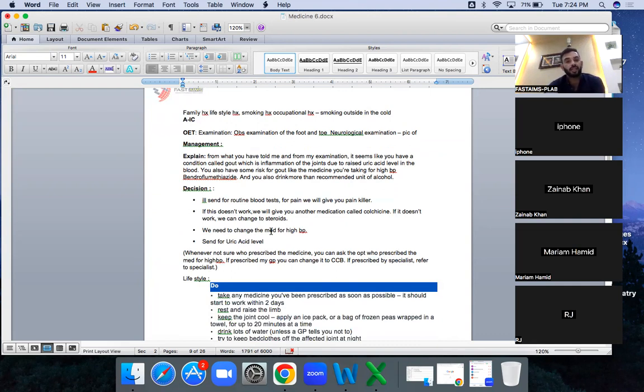I'm sending some routine labs, blood test, and I'm going to give you the painkiller. If this doesn't work, you can come back. I can shift you to another medication, that's colchicine. No need to go for this. You just need to remember, if you are telling the 2-step treatment, not need to tell the 3-level treatment. You need to change your medication for high blood pressure, and I'm sending the uric acid levels.